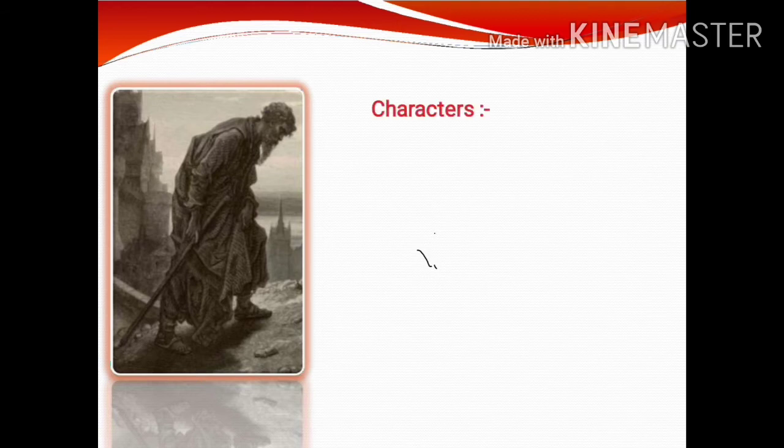This poem is full of imagination, fantasy, and supernatural elements. The prominent characters of The Rime of the Ancient Mariner begin with the Ancient Mariner, the first character, who plays a major role as the poem's protagonist. He is the main protagonist in the poem.